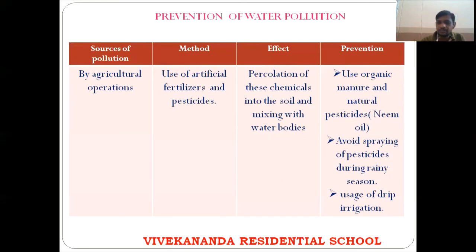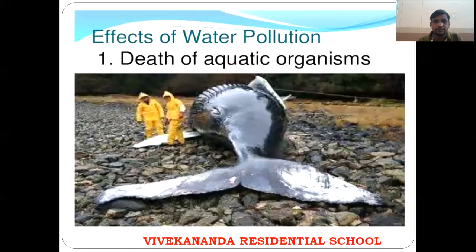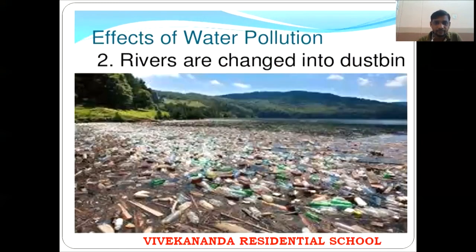And we have to use drip irrigation. Then only the water pollution will be prevented. See, what are the effects of water pollution? That is death to the aquatic plants. If water is polluted, all aquatic organisms will expire or die.